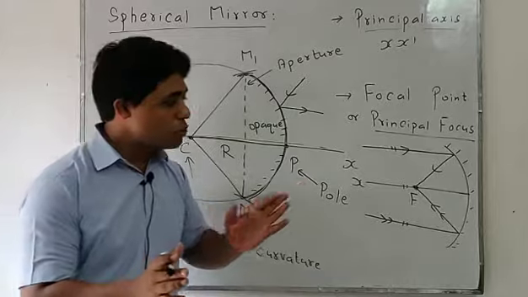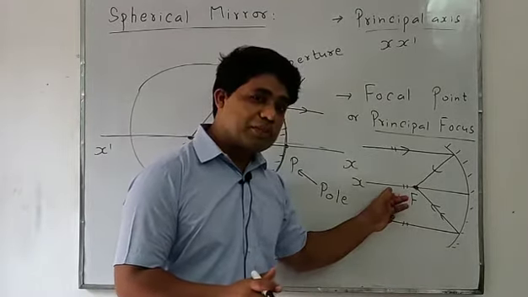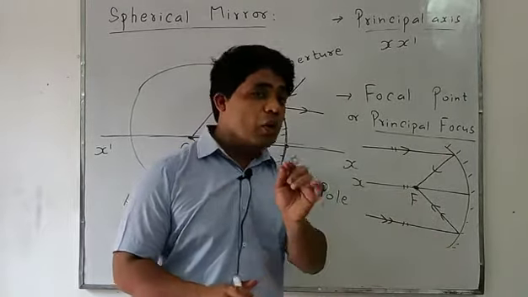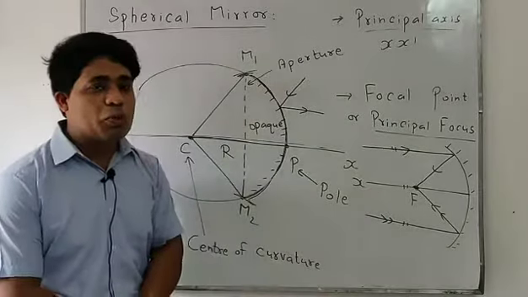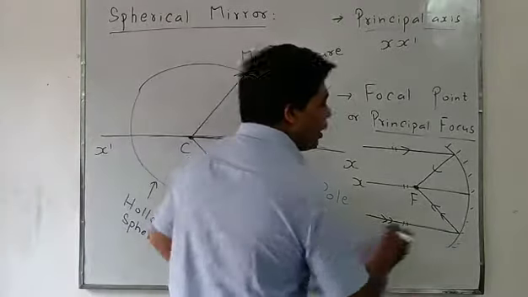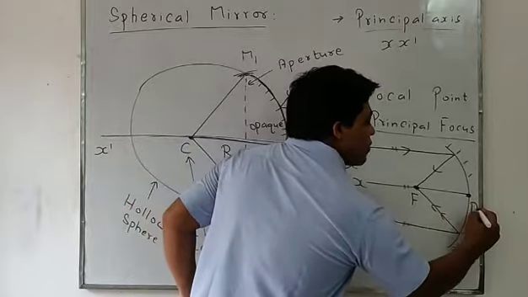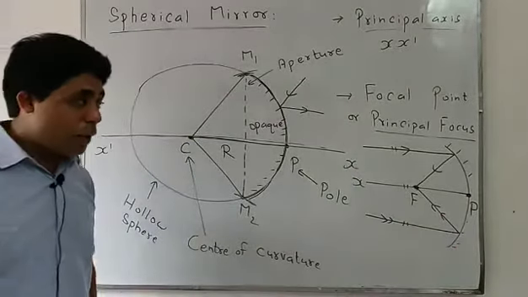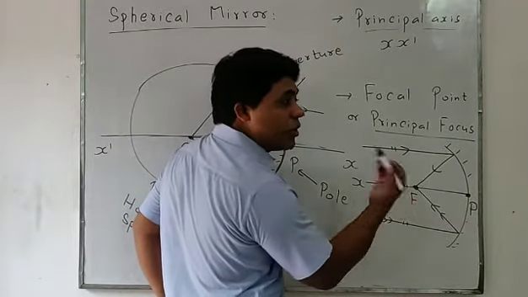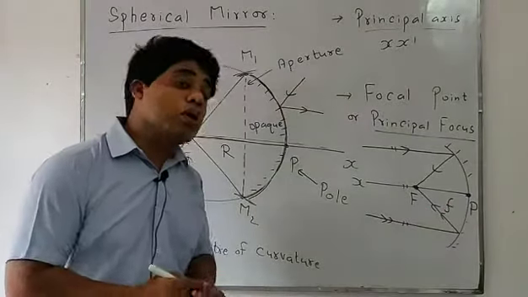Most important: the light rays incident parallel to the principal axis, after getting reflected from the mirror, will meet at a common point. Such a common point is said to be the focal point, or principal focus. The midpoint of the mirror is the pole. The distance from the pole to the focal point, indicated by small f, is called the focal length.